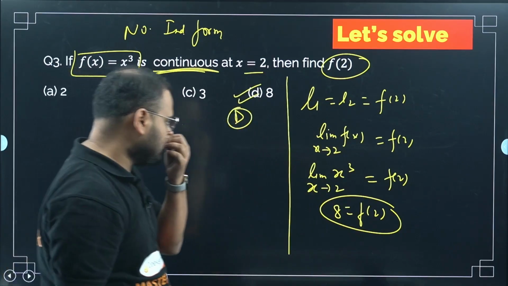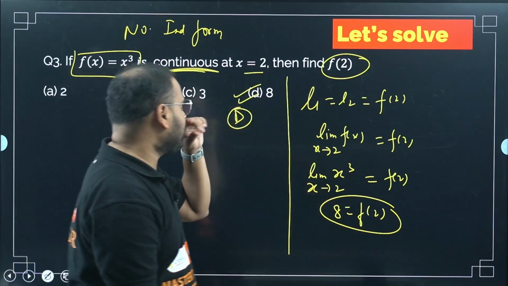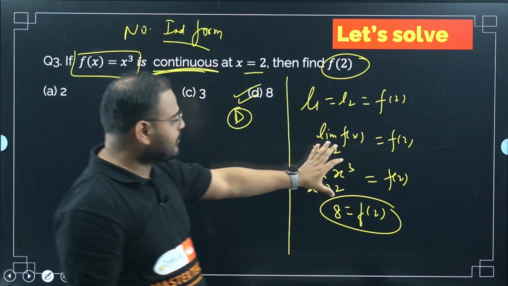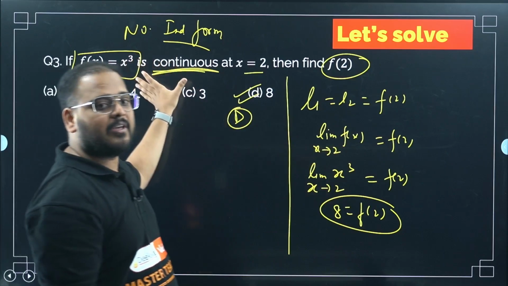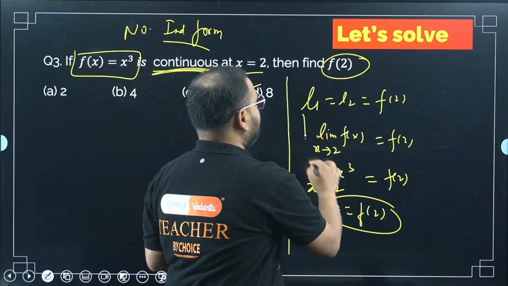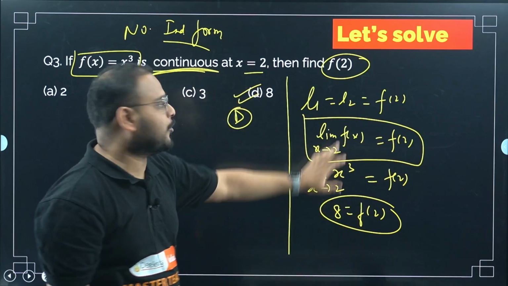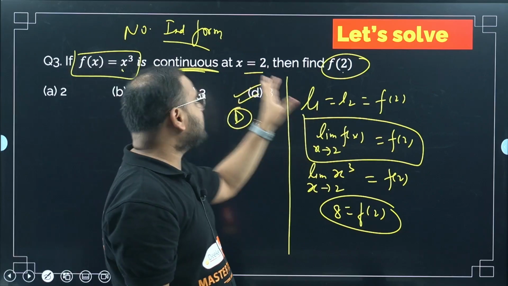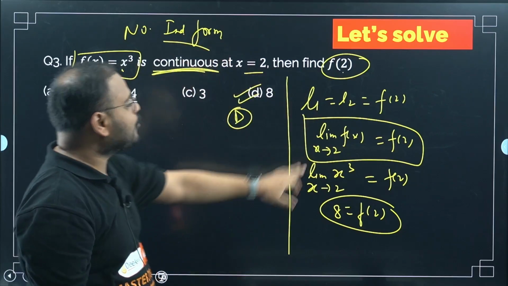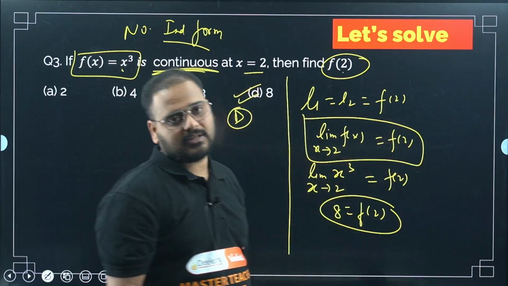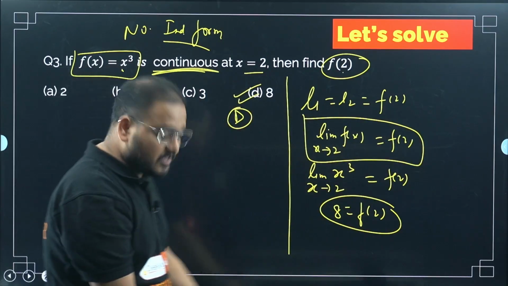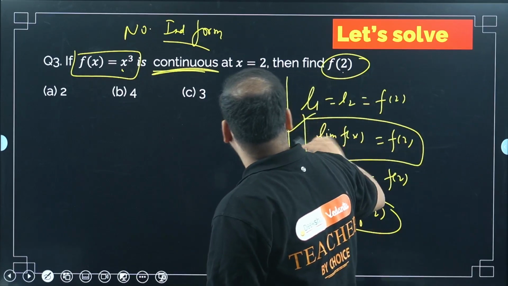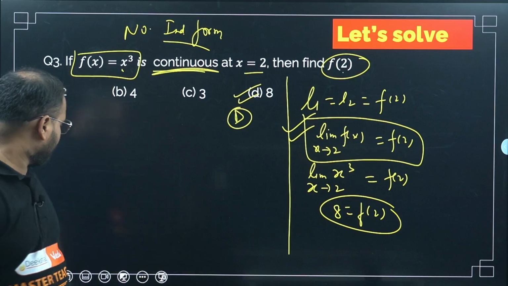Now you might think that there is no need of this statement. There is a need. In this case there was no indeterminate form, so we got it directly. But if there was an indeterminate form, then you have to make the changes over here. That's why we have to use the statement. In this question, I can directly put 2 as x, so 2 cube will be 8. The answer will be the same. But if an indeterminate form were present, then I would have to find the limit, and only then can I say f of 2 is equal to that. This question was easier because there was no indeterminate form, but if there is one, please use this condition. Moving on.